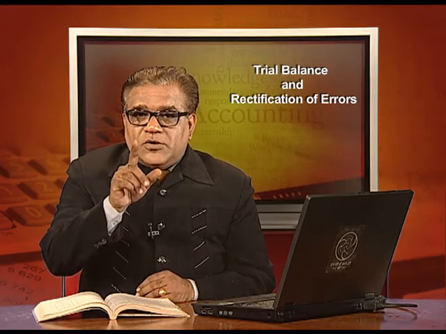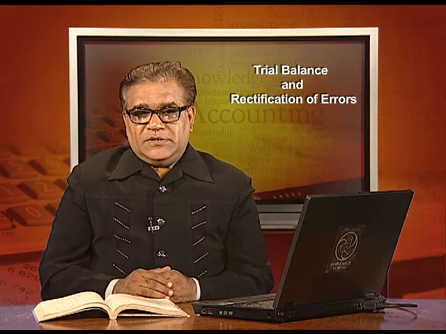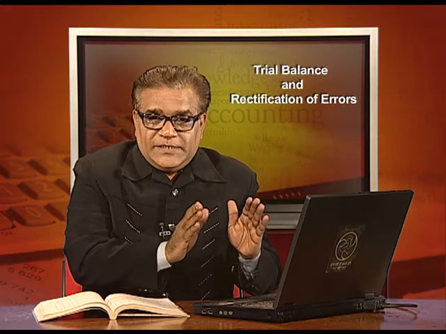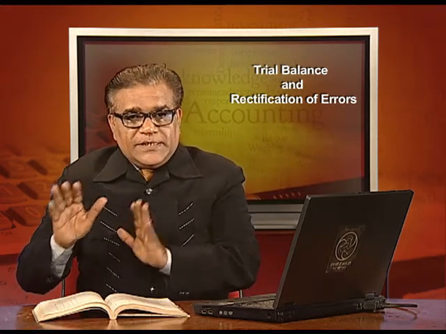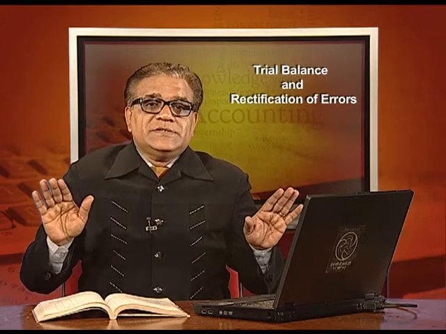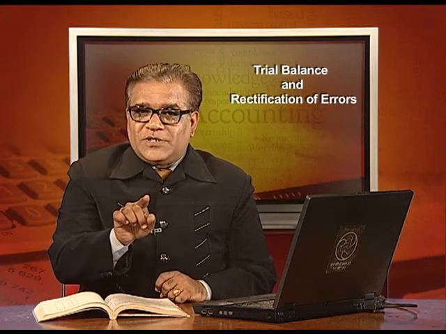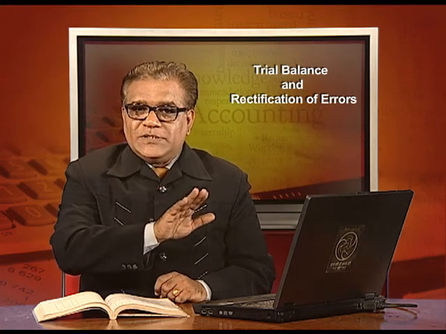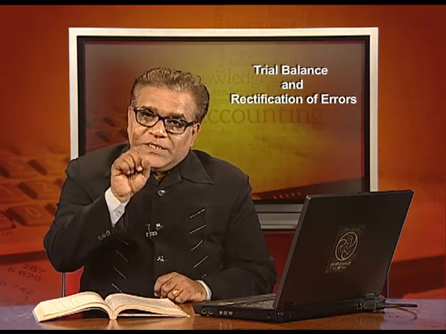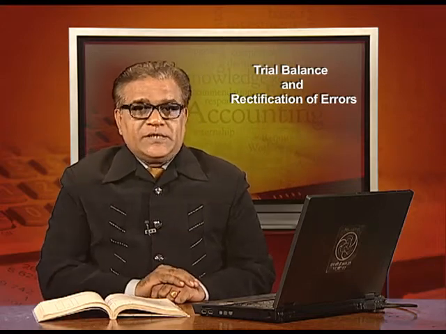But these errors are not going to affect the trial balance, because debit is recorded in debit and credit is recorded in credit. Arithmetical accuracy is always there, but overall it is not correct. Trial balance proves only arithmetical accuracy.